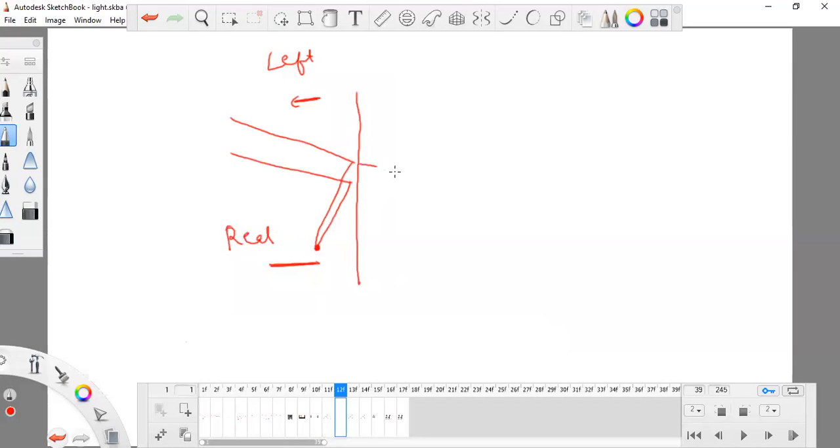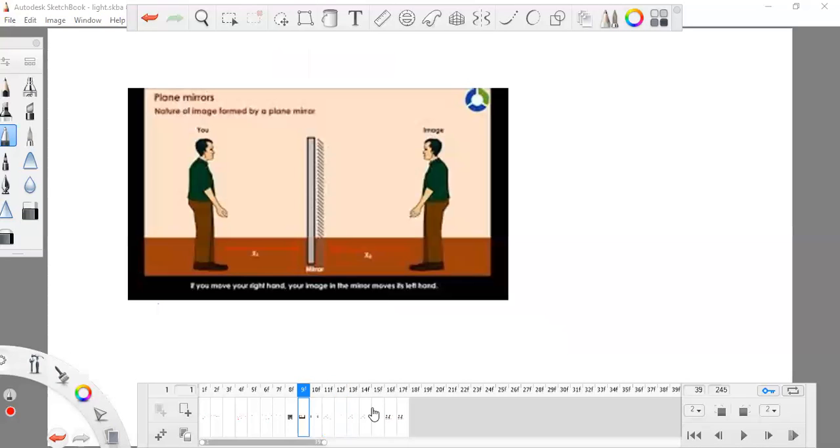But if light rays pass the mirror and the image is formed behind the mirror, you can say this is virtual, and it is at the right side of the mirror. In the case of a plane mirror, you can see that this is the original person and this is the image. So the image is forming behind the mirror.